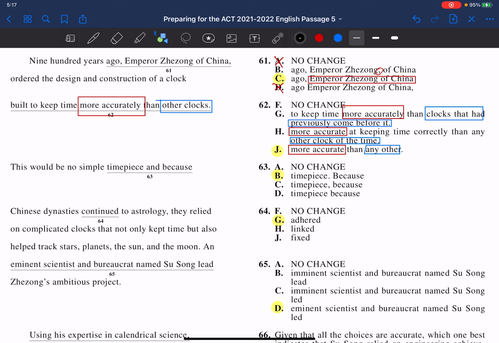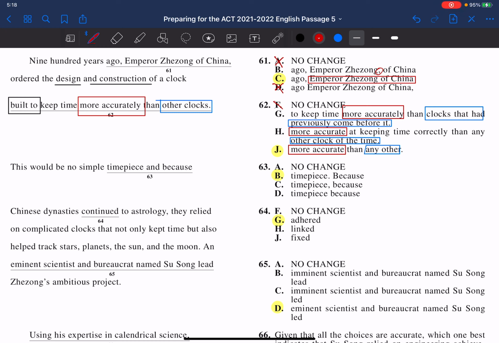Furthermore, one of the reasons that F is not the answer is it uses the phrase built to. But we've already talked about the design and construction, which means that using built to is redundant, so we don't need it.